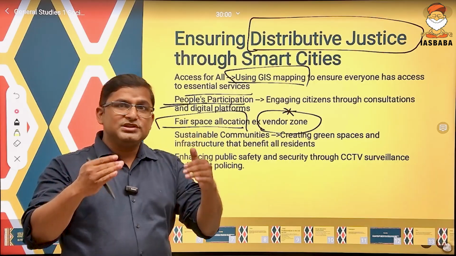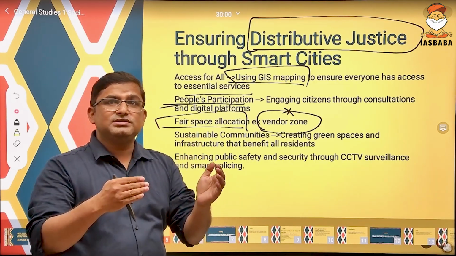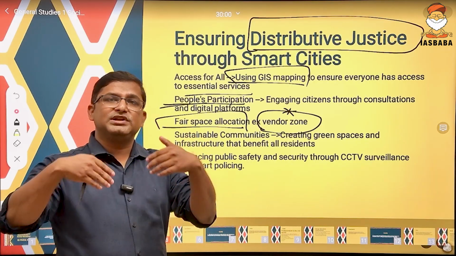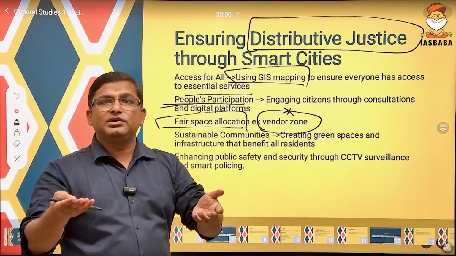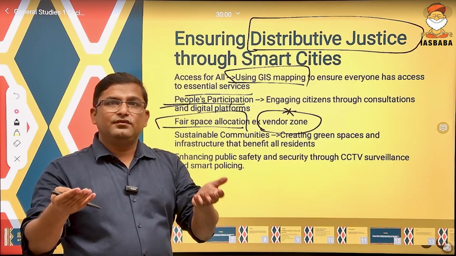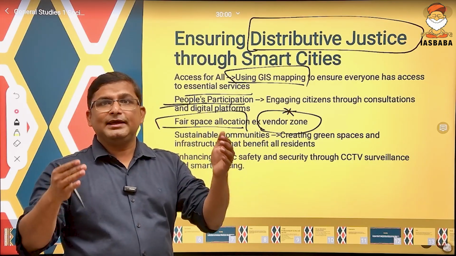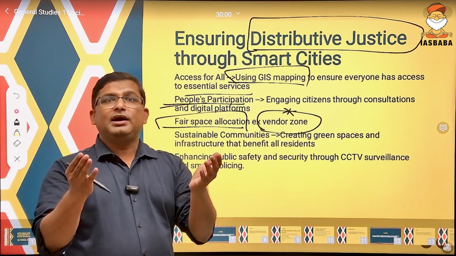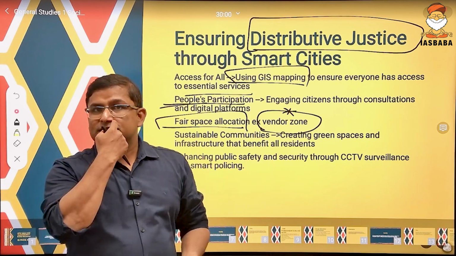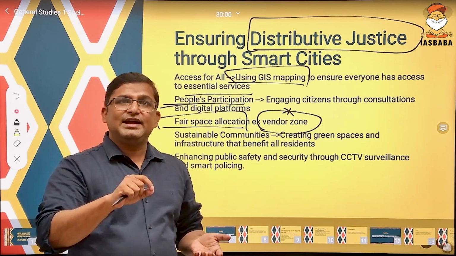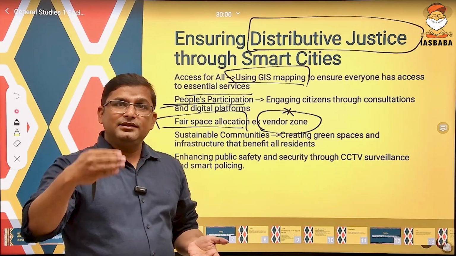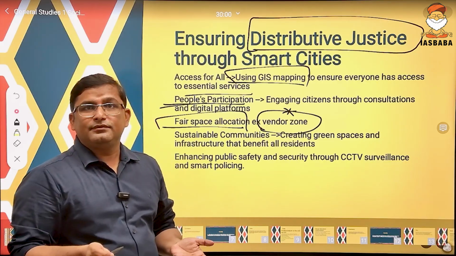So fair space allocation for street vendors to sell their fruit, their items, their products will give that person an opportunity to take part in the development of the city, to earn, to reside and live in that city and live a good, healthy and happy life.